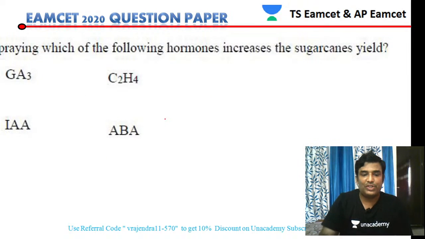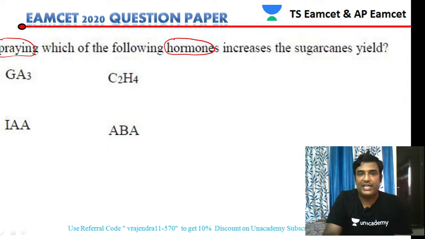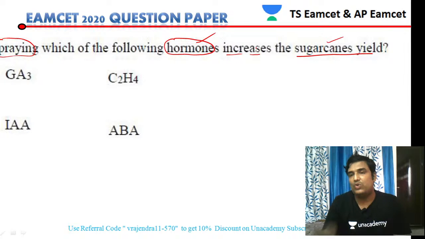So let us move to the next question. Spraying which of the following hormones will increase the sugar cane yield? That is the question. Sugar cane yield can be increased by spraying which type of hormone?